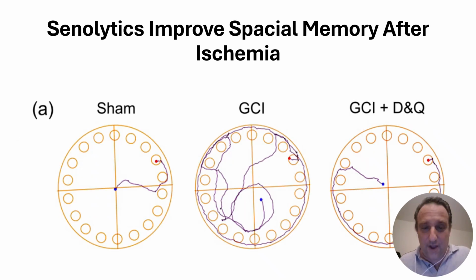Most importantly, in the memory test. So this is an interesting test in which sham, you can see the mouse remembers where to go. That's the tracing of how the mouse remembers in a secondary exposure to this maze. The global cerebral ischemia, you see the mouse does not remember, it's looking around. There's a lot more mouse movement because it doesn't remember where to find its target. And the pre-treatment with dasatinib or quercetin improves the spatial memory.